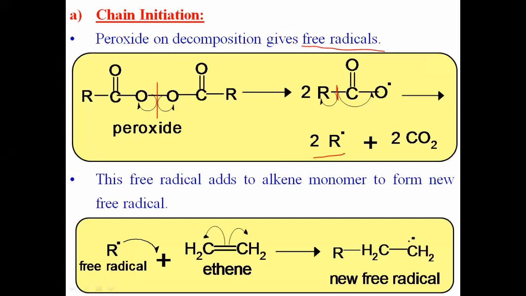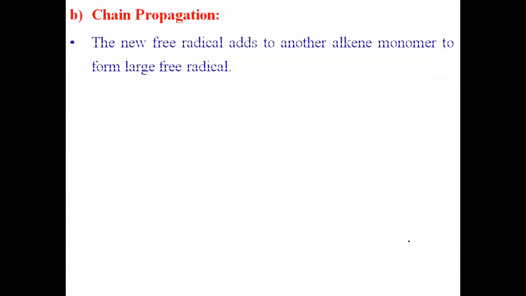Here that carbon has an unpaired electron. This is the first step, chain initiation. Now in the second step, what happens? This is the chain propagation. This new free radical again adds with another alkene molecule.